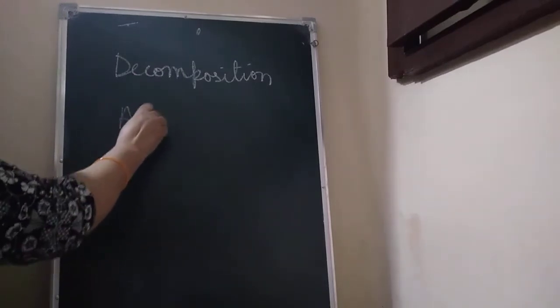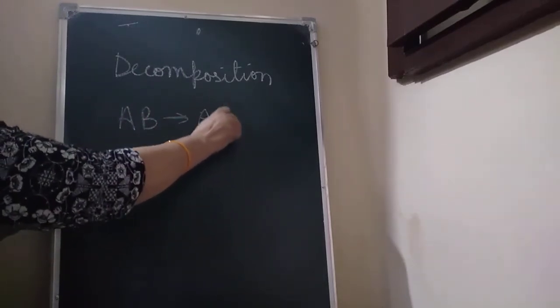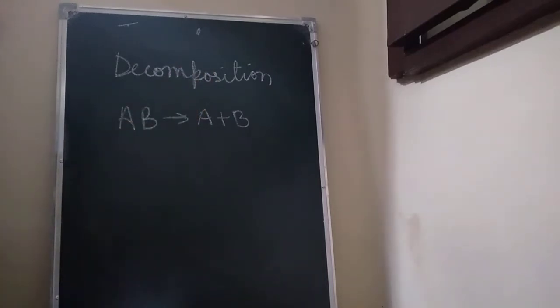AB gives A plus B. This is a decomposition reaction. Decomposition is normally caused by heating or by passing electricity through it, children.